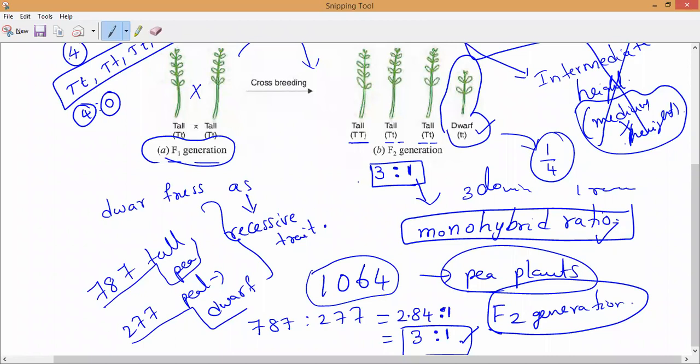And have you noticed it? As I told you, no mixed plants are coming. Yes or no, guys? No medium height plants are coming. Please respond. Either tall plants are coming or dwarf plants are coming. There is no intermediate height. So from that, what can we conclude? Tallness and dwarfness are inherited independently. There is no mixing or blending of each other. So that is what we call the law of segregation.